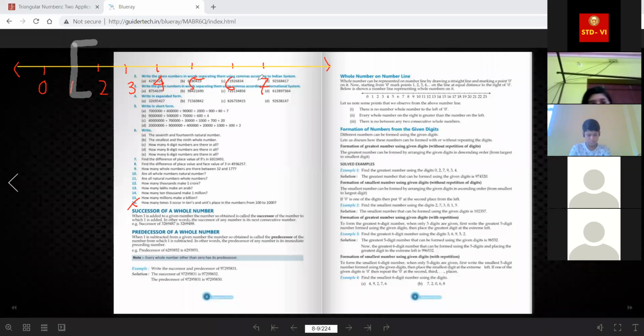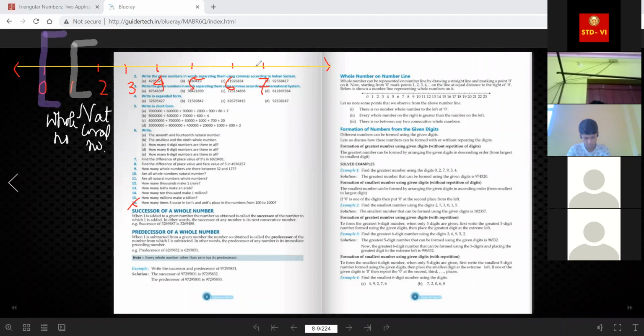Here from 1, all the numbers are natural numbers. If I consider 0, the whole number set starts from here. The question is: are all whole numbers natural numbers? No. 0 itself is a whole number which is not a natural number.